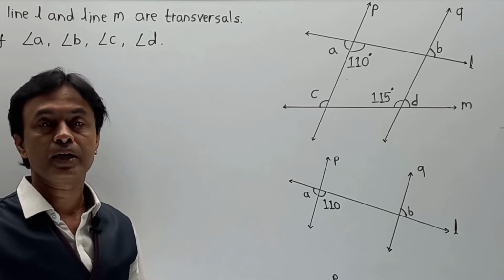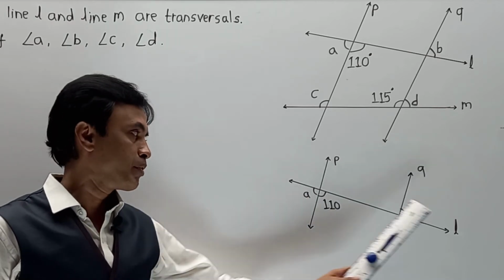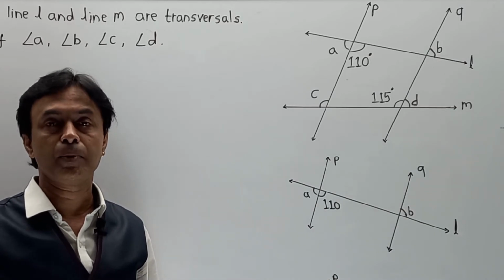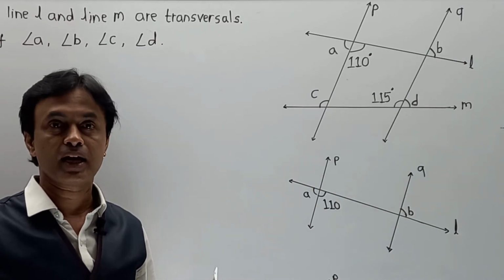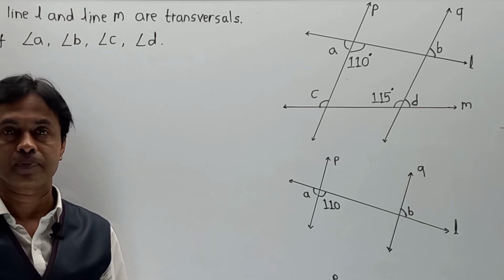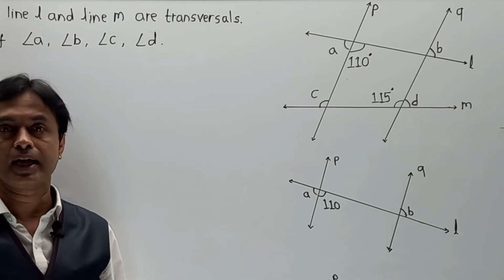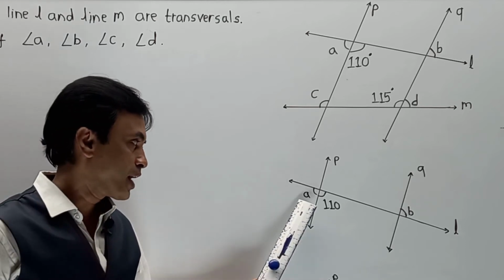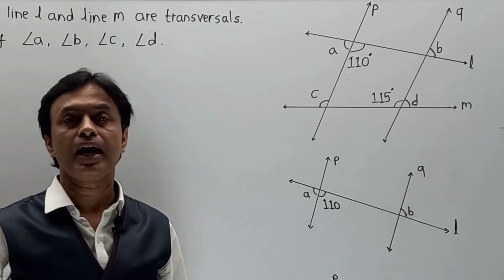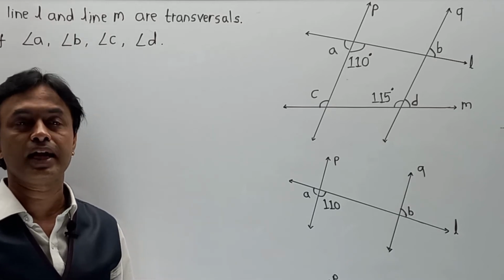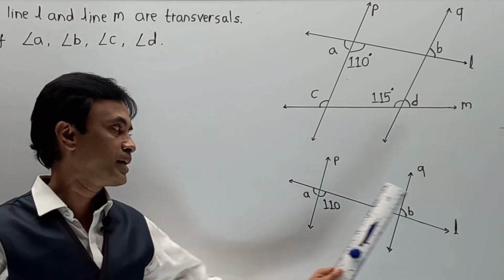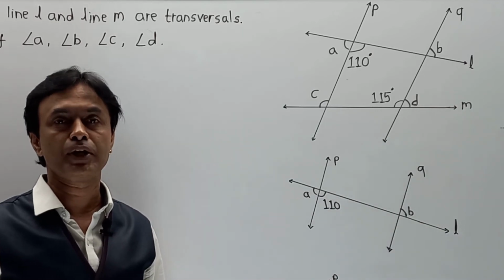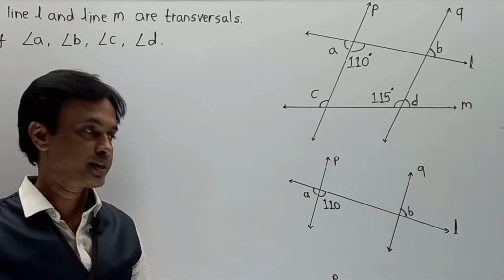Now the second part: from A we have to find the value of angle B. In that case I am going to tell you an idea about exterior alternate angles. We know interior alternate angles. Similarly we have seen exterior alternate angles. If angle A and angle B are exterior alternate angles, now if angle A is 70, then automatically we can write angle B is also 70 degrees by the property of exterior alternate angles.